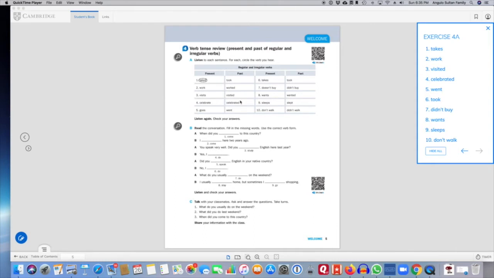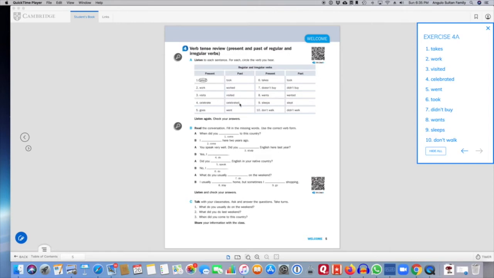And here for celebrated, and also for visit in number 3, you can see that they're both regular verbs. For visited, we take the base form visit and we add ed. And for celebrated, because it ends in an e, we just add the d for the past form.